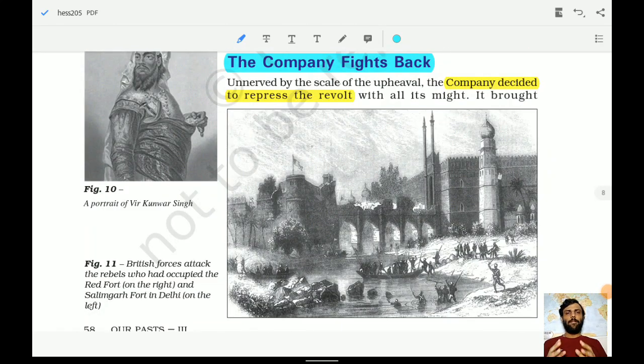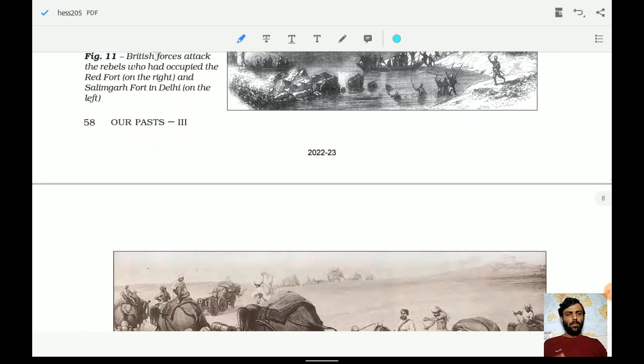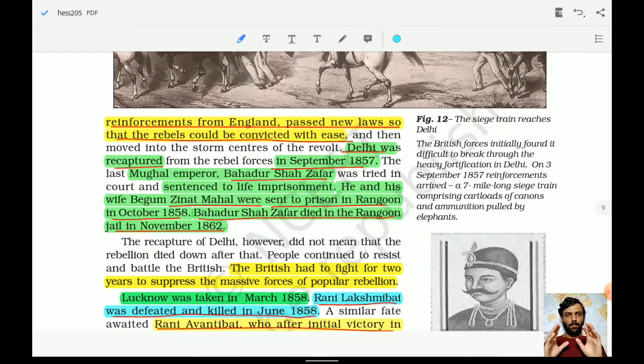So the company fights back. How will the company fight back? The company decided to repress the revolt. How did they try to repress or suppress this particular revolt? They had to bring reinforcements from England because they were not able to control the people who had risen in revolt. They also passed a new law so that the rebels could be convicted with ease.